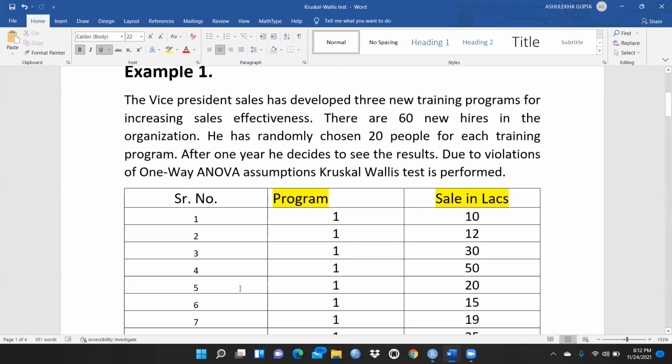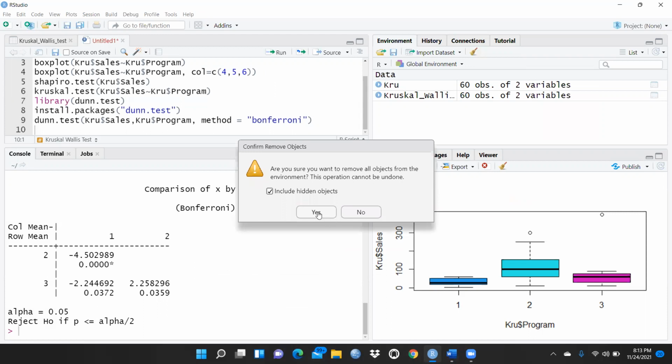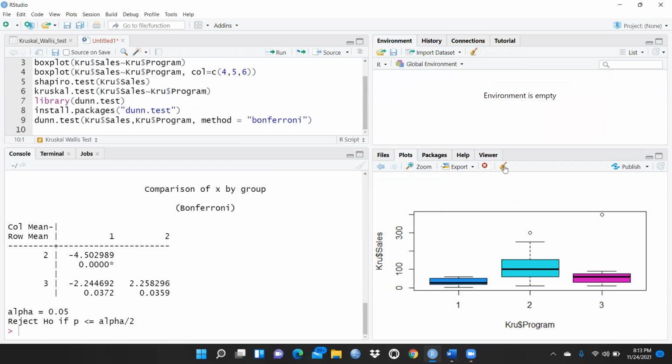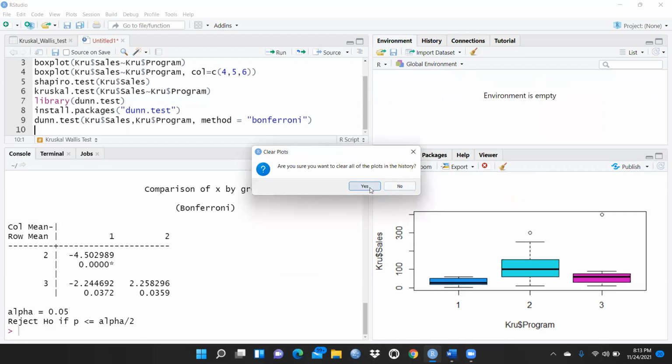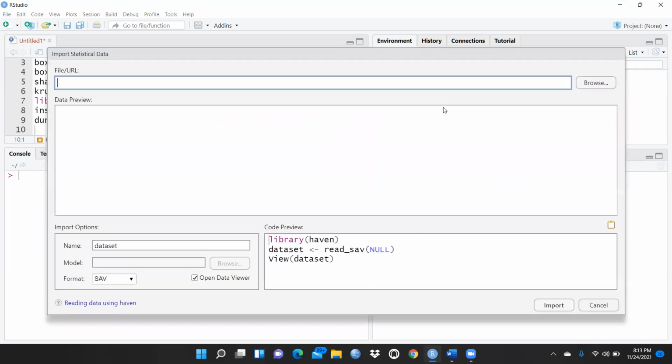So let's begin this in RStudio. I have already done something. Let me clean all these windows, all these graphs also, and let me clear this. I'm just clearing this new file also. First of all, I'm going to import the dataset, and my file is an SPSS kind of file.